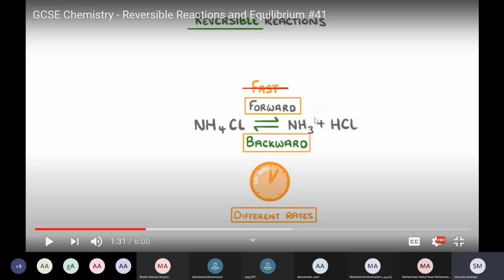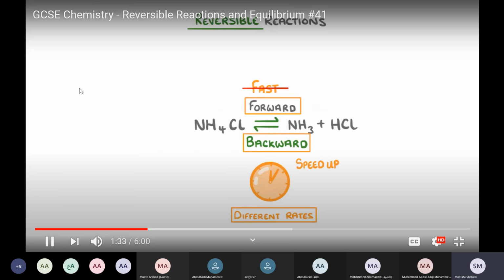After a while, we have formed enough of the products that they will react with each other and go in the backward direction. So we will increase the rate of the backward reaction. That means that the forward will decrease, it will not be fast anymore, and the backward increases gradually. So we have different rates for forward and backward reaction. That's what we are explaining here, guys.